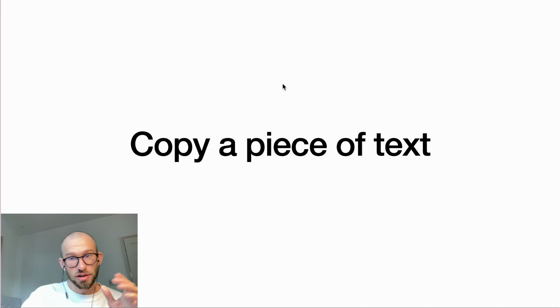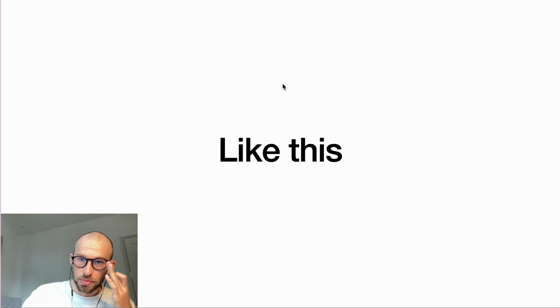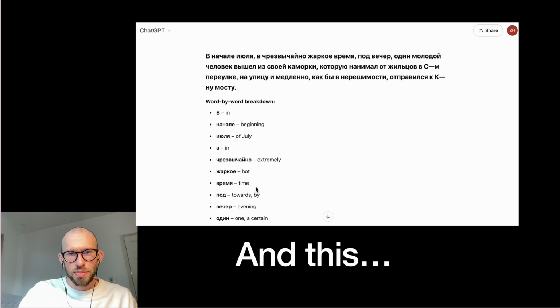Step two is just to copy a piece of text that you'd like to read and paste it into ChatGPT with that prompt, like this. Please prepare a breakdown. That's our prompt, and this is the beginning of, I think, Crime and Punishment. Here's what you will get. There's a word by word breakdown first: in the beginning of July, in extremely hot, в начале июля, в чрезвычайно жаркое время, под вечер один.